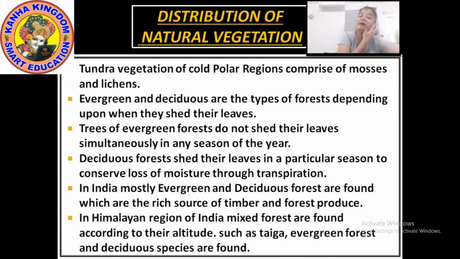Okay, now forests are then broadly classified. We have talked about the forest. Now these forests are broadly classified into evergreen and deciduous forest. Evergreen forest means the trees in the evergreen forest do not shed their leaves in any of the seasons.